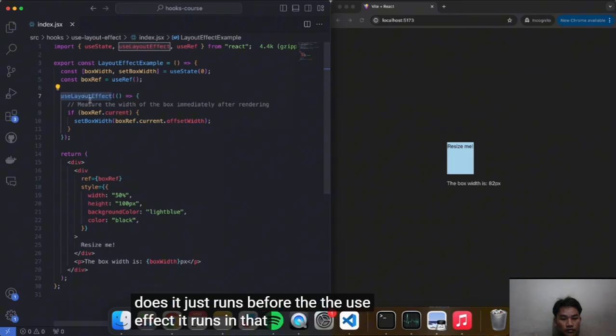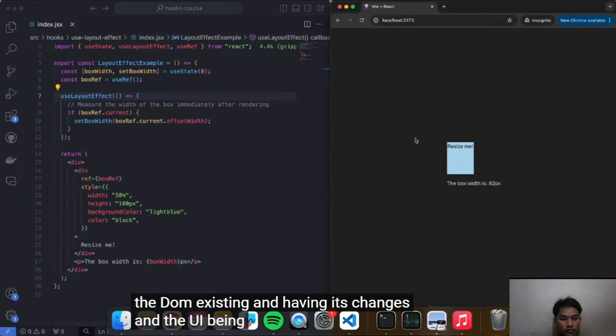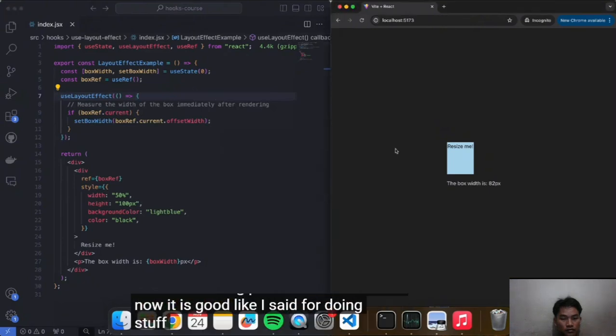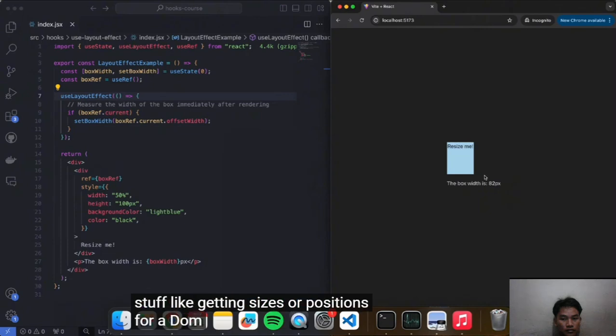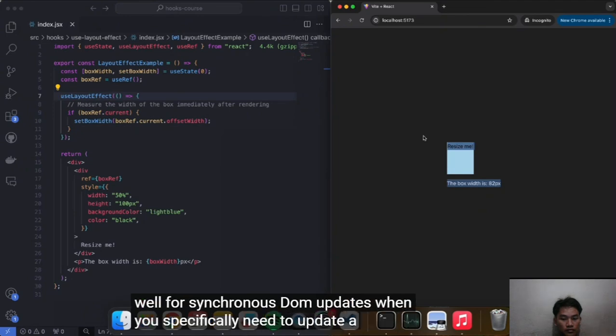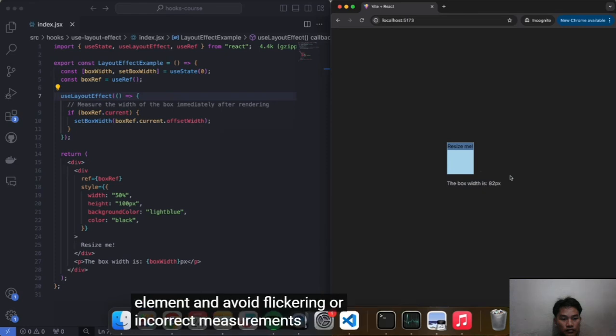It runs in that small gap between the DOM existing and having its changes, and the UI being painted onto the screen. Like I said, it is good for things like getting sizes or positions of a DOM element, and it's good as well for synchronous DOM updates when you specifically need to update a DOM element and avoid flickering or incorrect measurements.